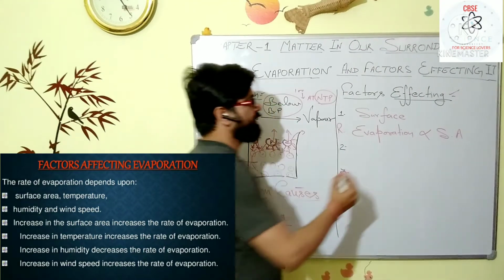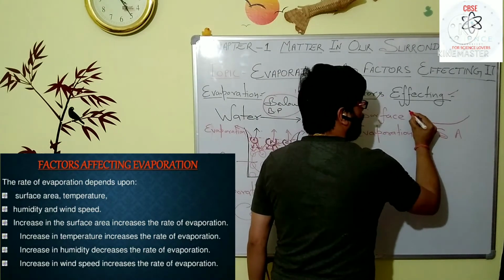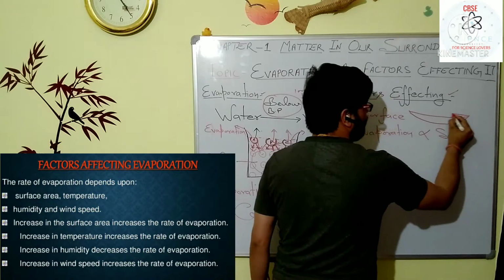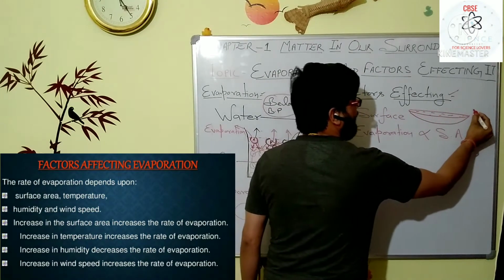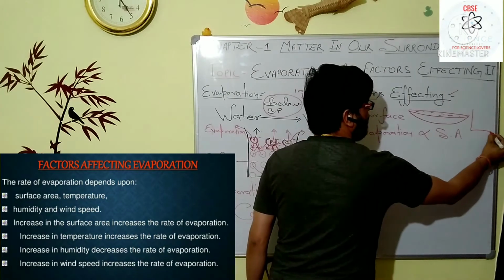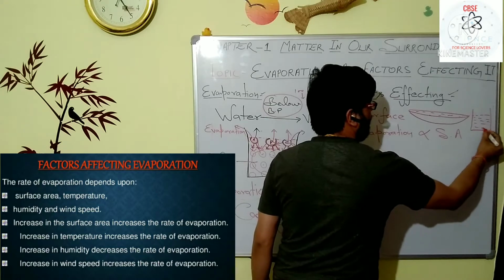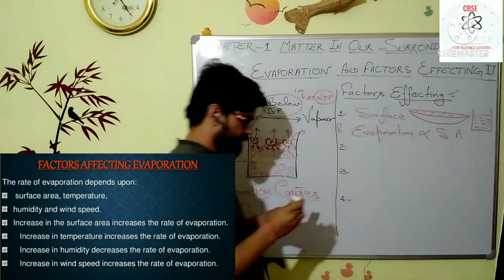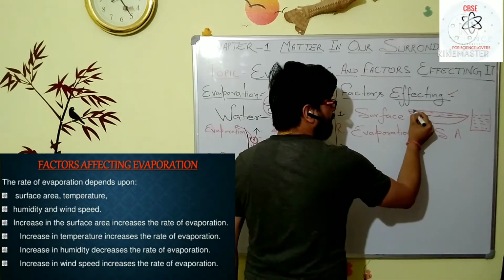For example, if you take water in a plate having this surface area, and if you take water in a tumbler having that surface area, then from the plate water maximally evaporates.